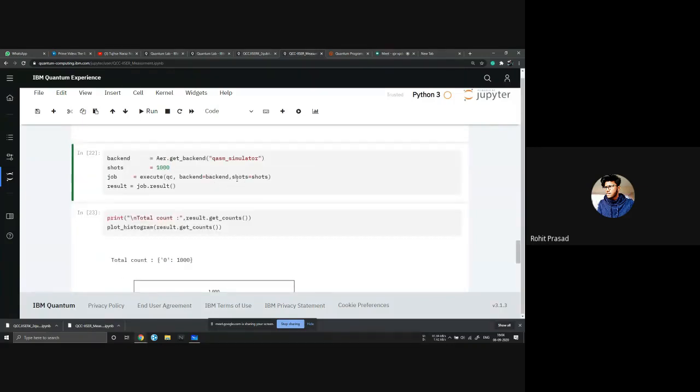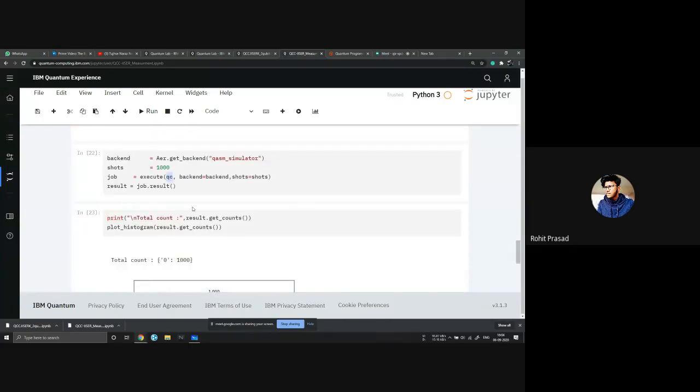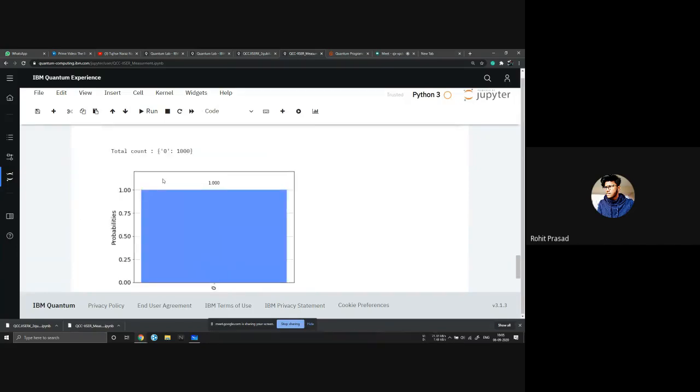And this is execute: execute the quantum circuit qc that I defined earlier, on the backend that we chose, and how many shots, how many times you want it to run. I want it to run 1,000 times, and then we will return our result.